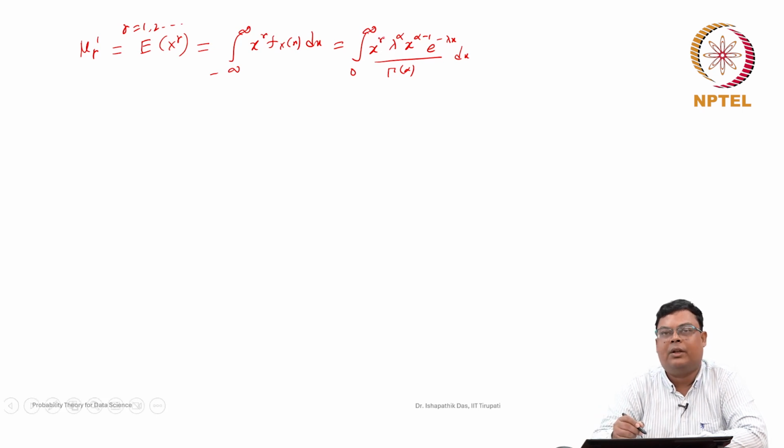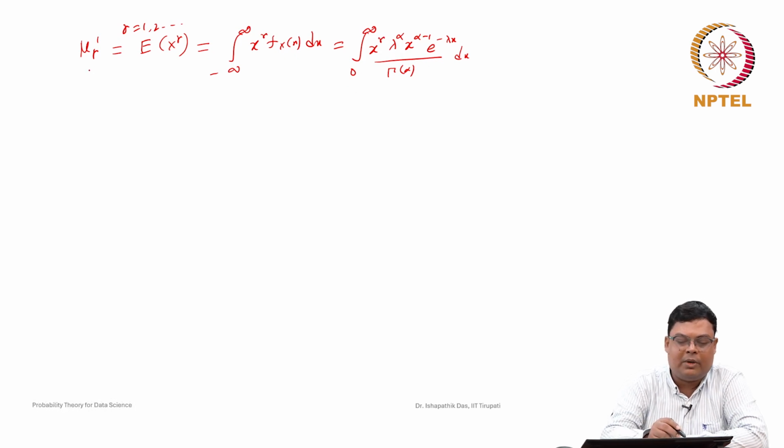That will be helpful, because if we can simplify it, then it will be useful. Whenever r is equal to 1 we can find mu 1 dash, whenever r is equal to 2 we can find mu 2 dash, and so on. So, we just simplify these things.